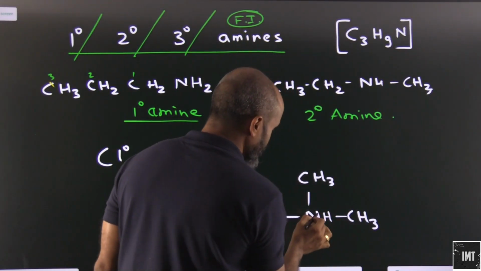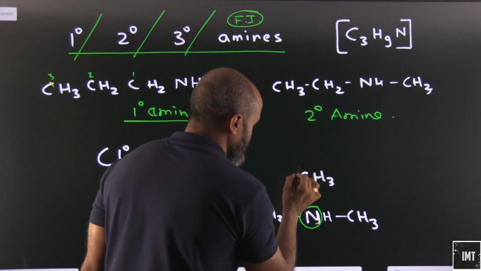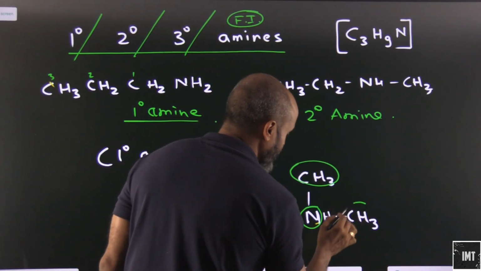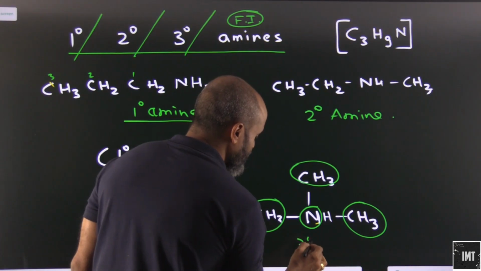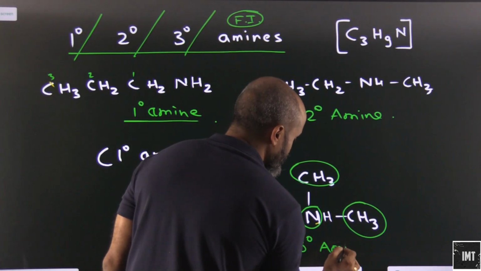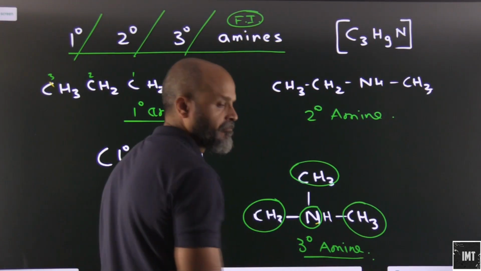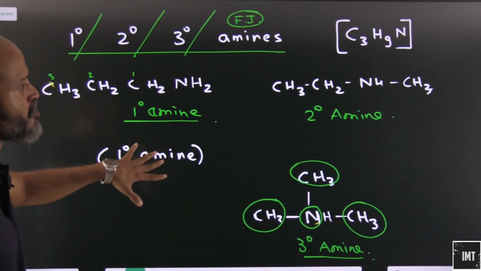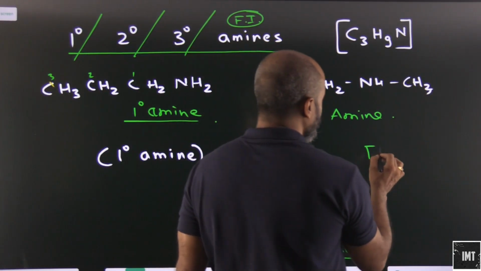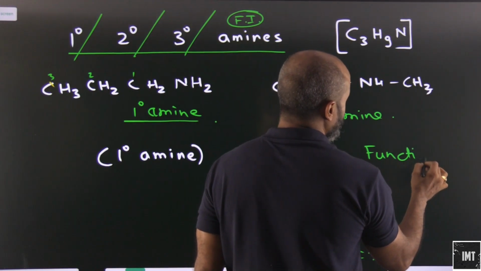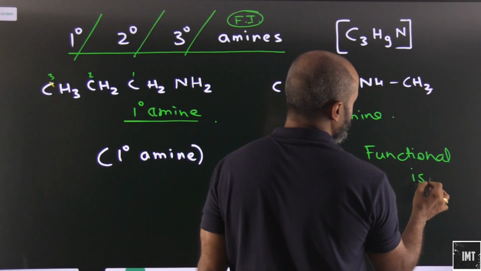And this, if you see, the N is attached to 3 carbon atoms. One here, one here, and one here. So this will be a 3 degree amine. Okay, this will be a 3 degree amine. These are also functional isomers.